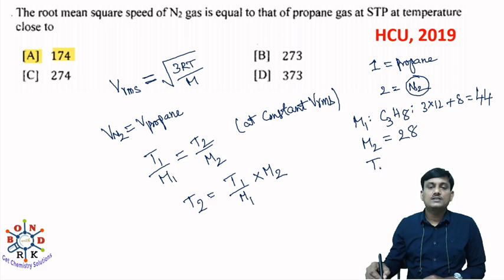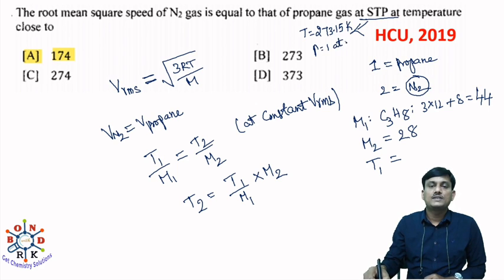And what is T1? This is the temperature of propane gas at STP, and we know the STP conditions. At STP, the temperature is 273.15 Kelvin and pressure is 1 atmosphere. This is the atmospheric STP condition.